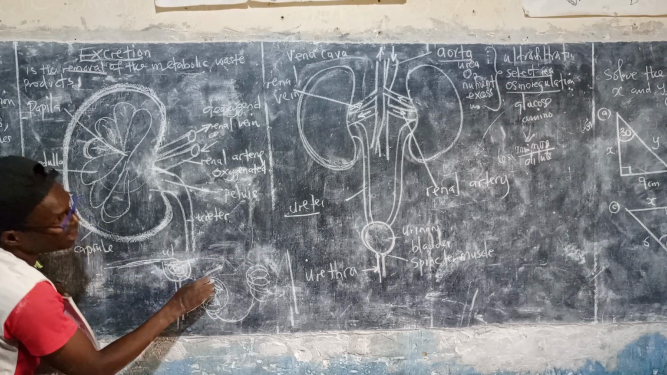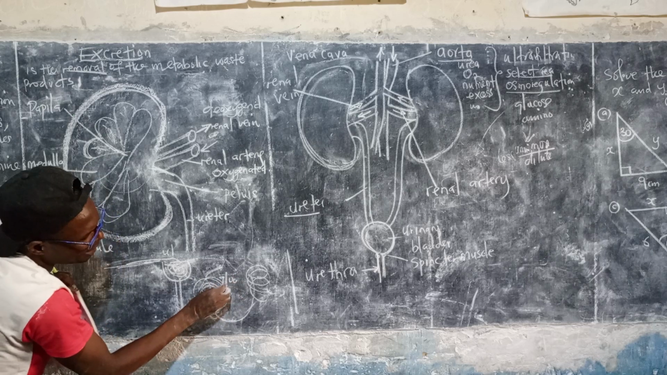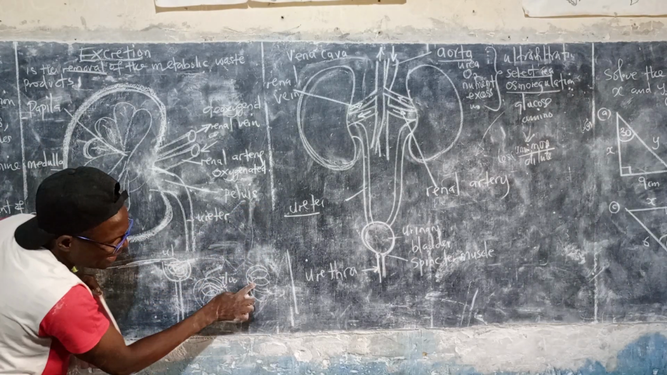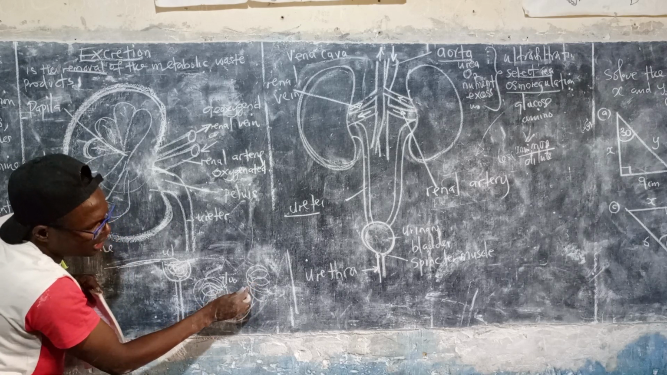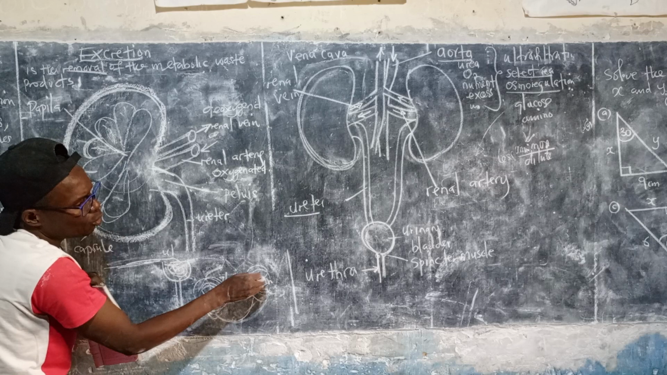The first thing that will happen here is selective reabsorption. All the glucose and amino acids are reabsorbed back into the bloodstream. The third and second combined region here is now for osmoregulation. This is now the one that will maintain the water balance.